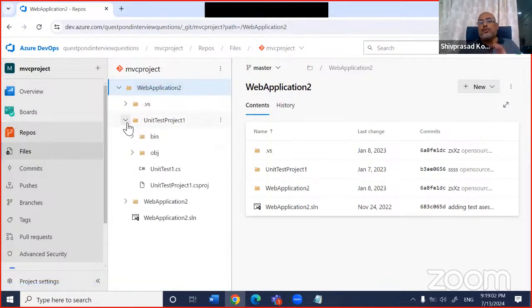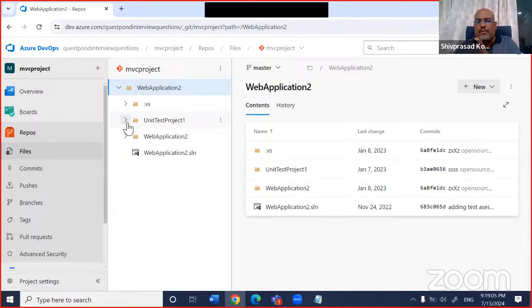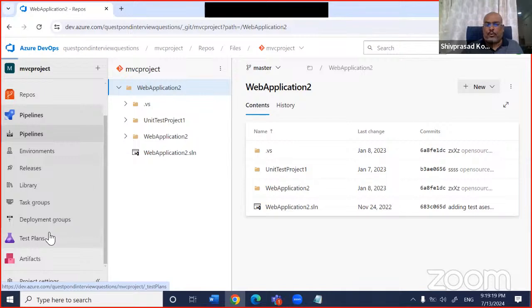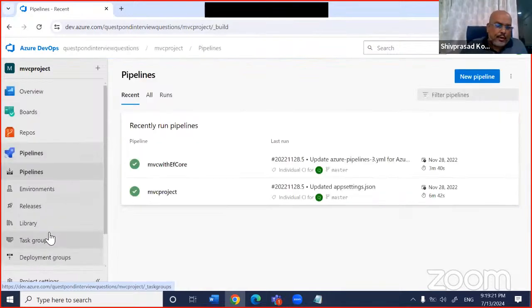Also, you can see I have put a small unit test out here. We will see this example later on, right? So first point, you have this code checked in. You have created a task. We'll do that tomorrow, right? I want to first focus on the pipeline because as I've said, the heart is the pipeline. So you can see this is the pipeline out here.